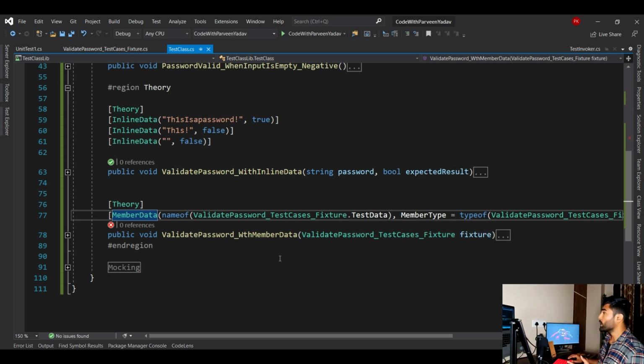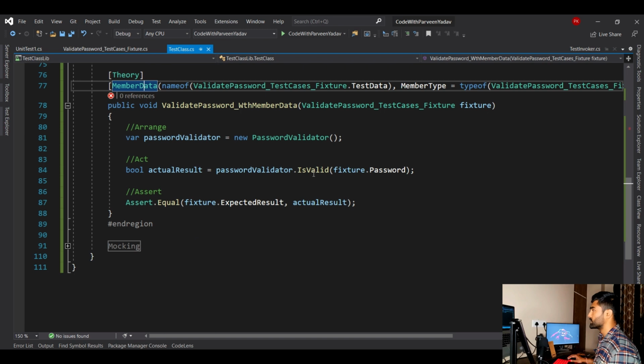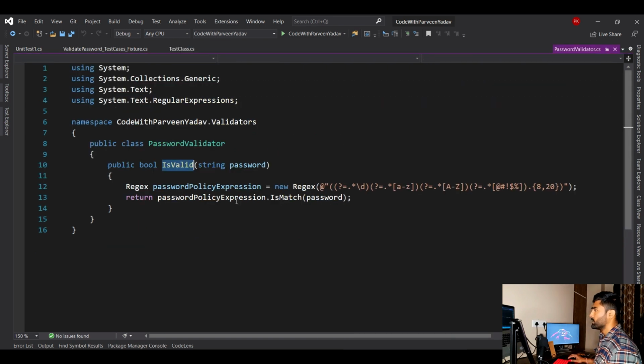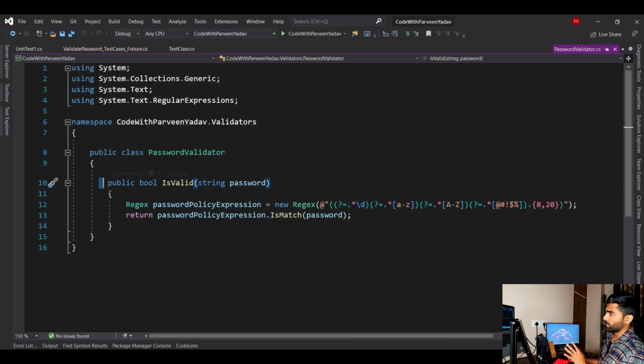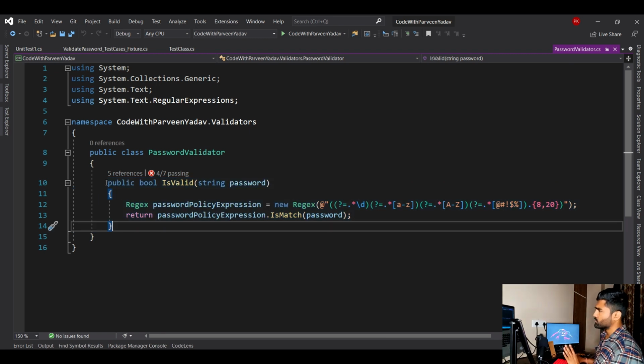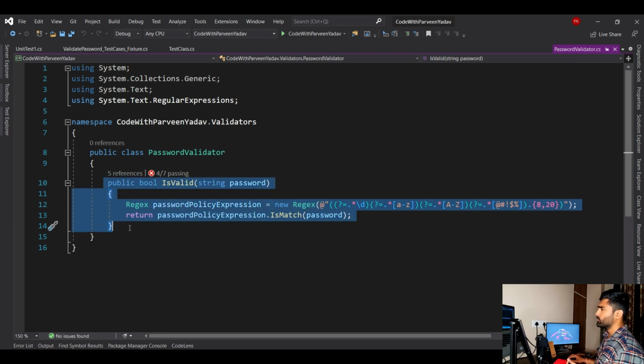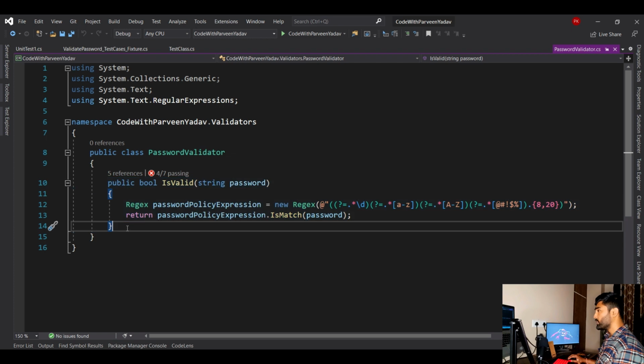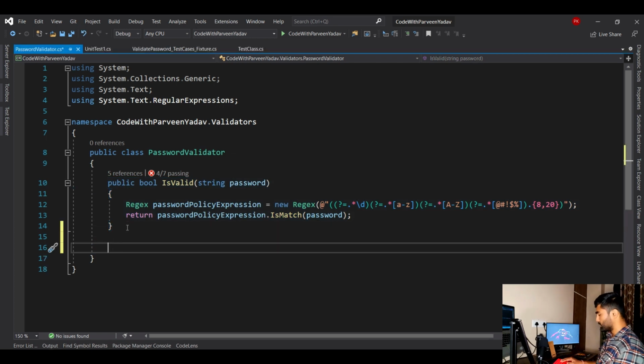Okay, now how do we handle that? Let's imagine, go to that password validator again, and let me show you that real use case. This unit test was very small, and that is why we had no issue writing it. What if there was one more method? Let's say public, returning a string, and let's say it makes a db call, or anything, any method.